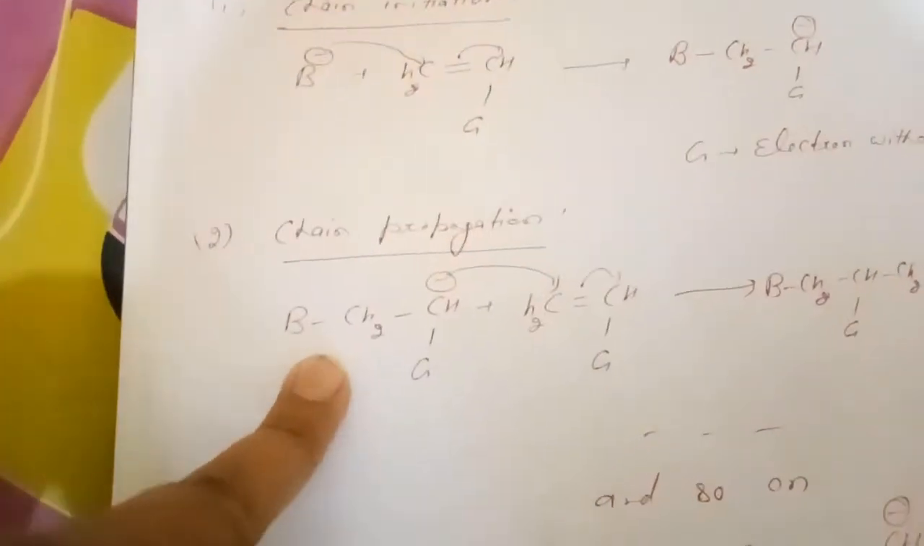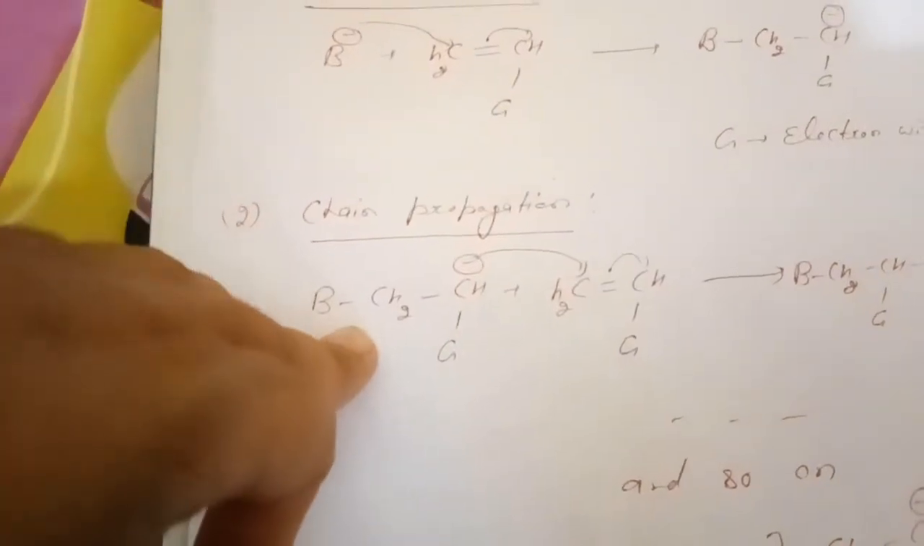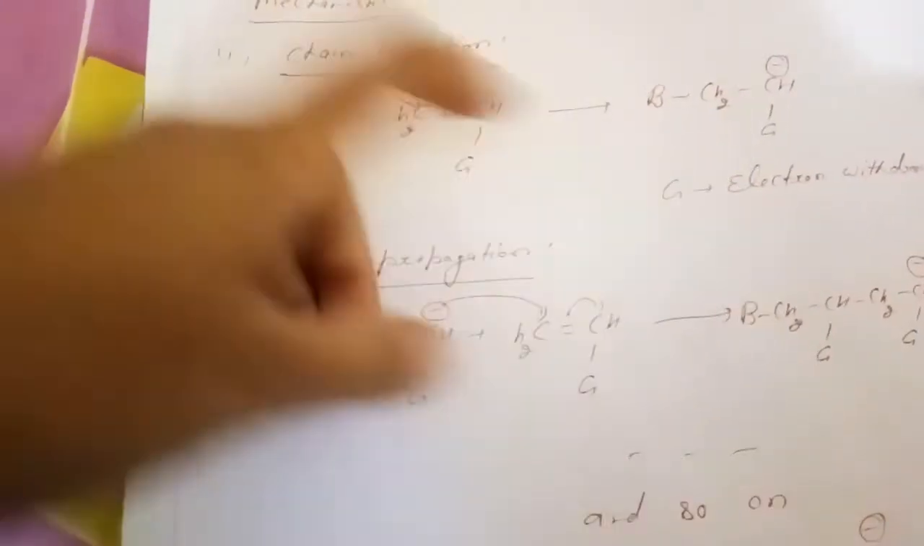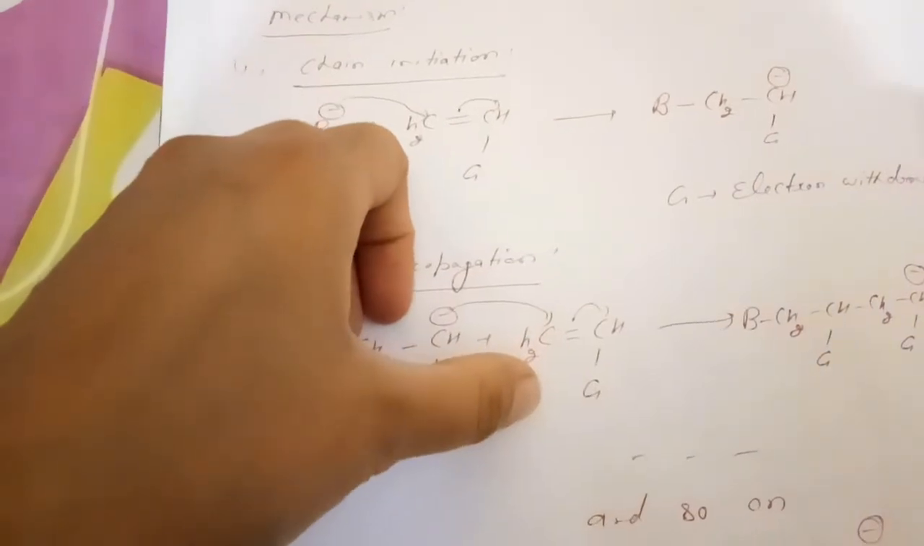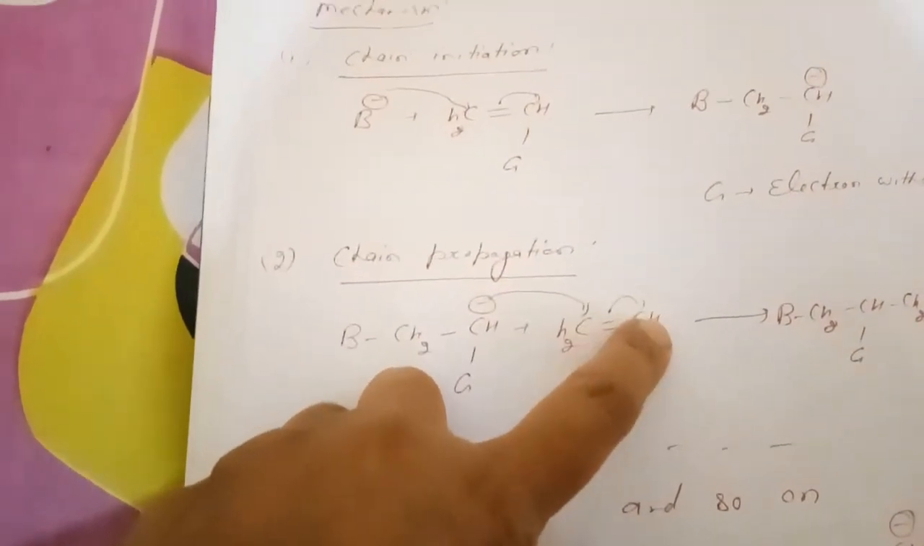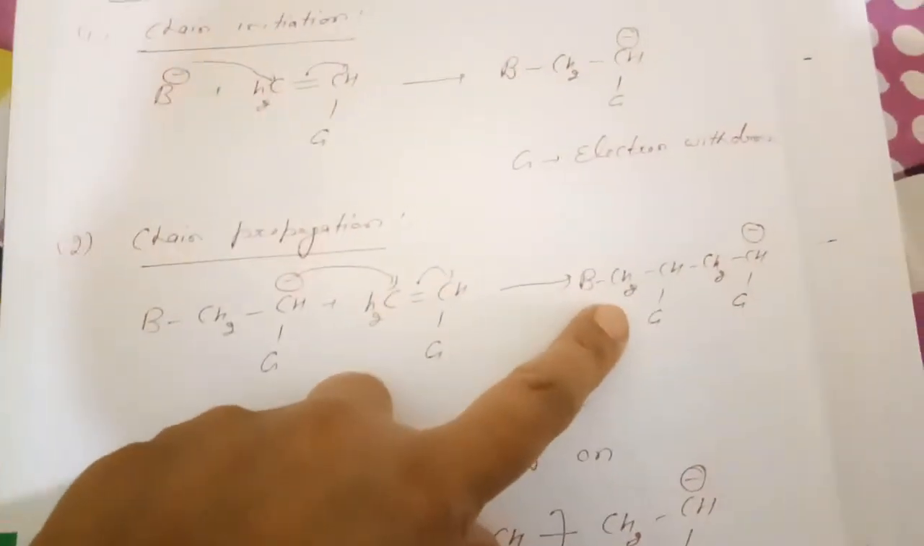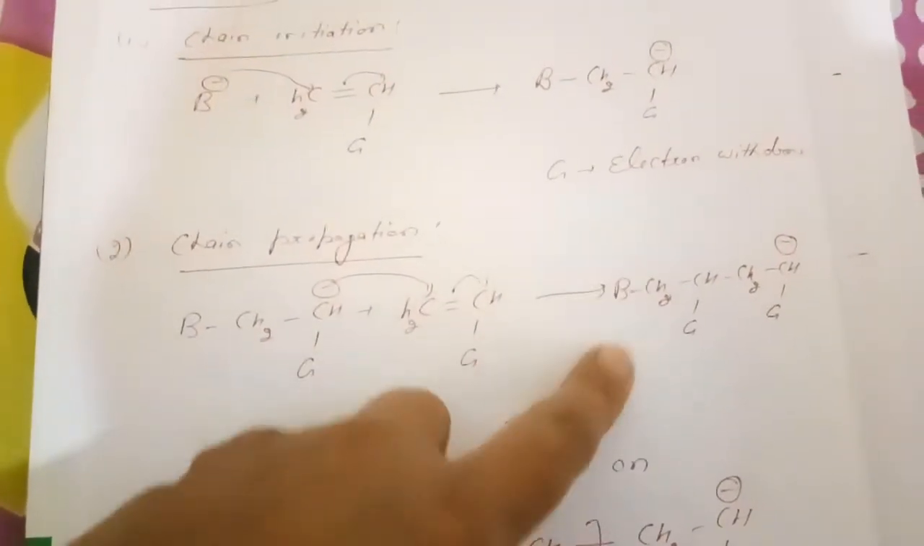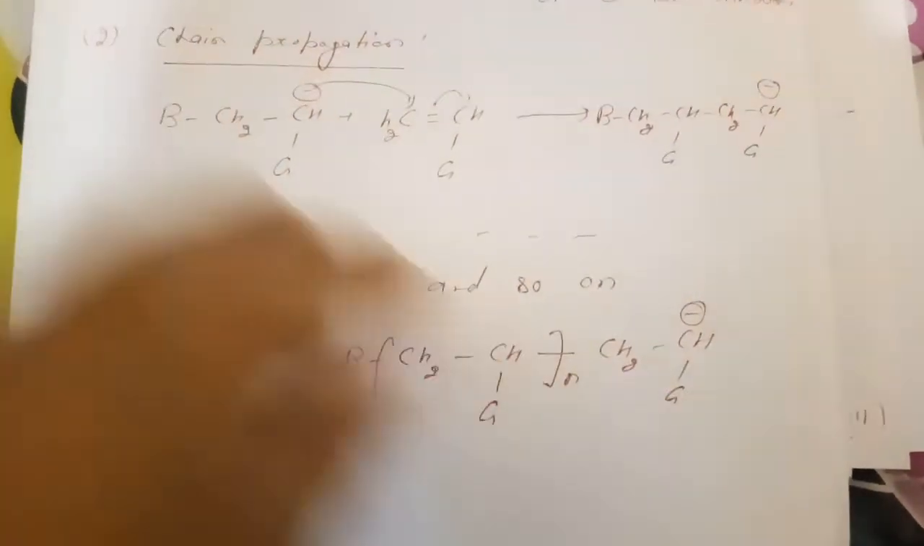Next step is chain propagation. As in the earlier case, this formed anion will attack the second monomeric unit. The attack will be here, and this bond will shift to here, and we will get a new intermediate. This process again continues, and we can generalize it in this way. This is chain propagation.